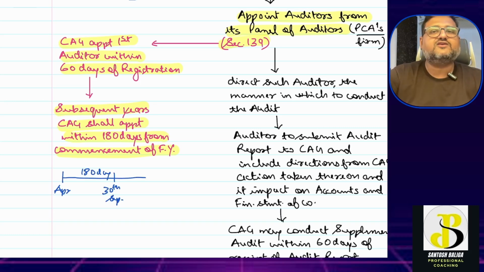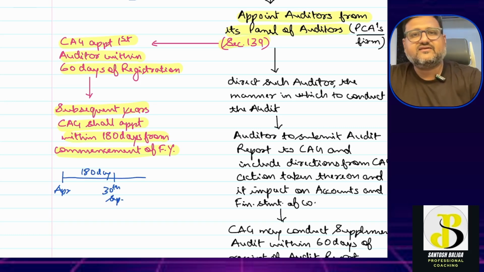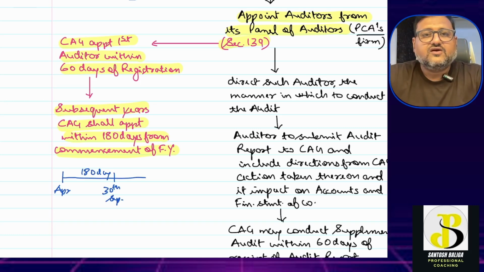So by 30th September the CAG will appoint an auditor from its panel of auditors.